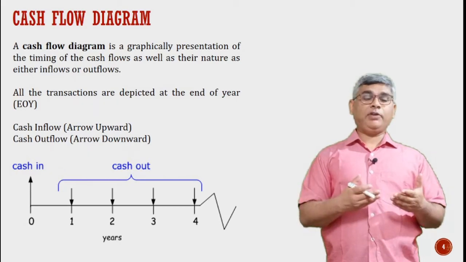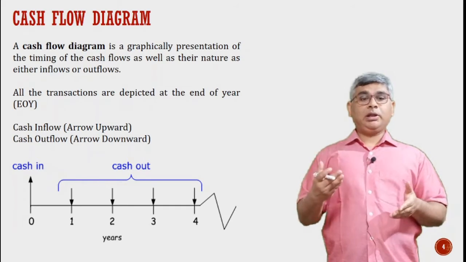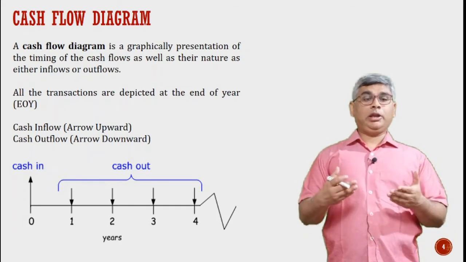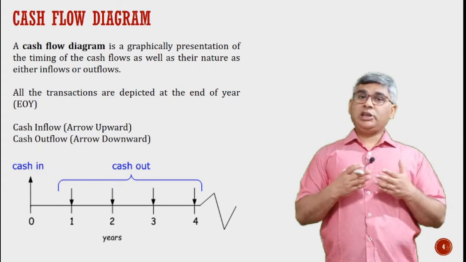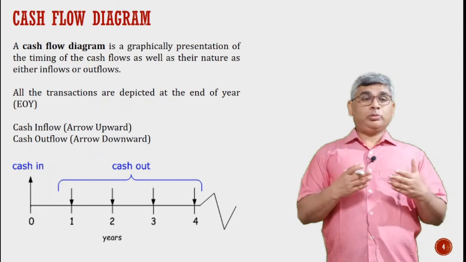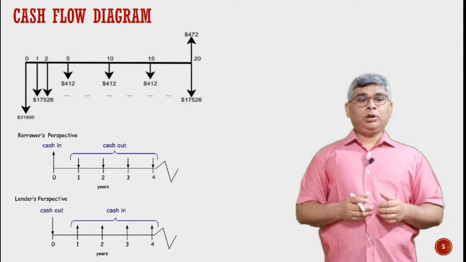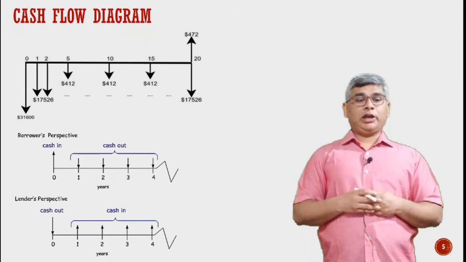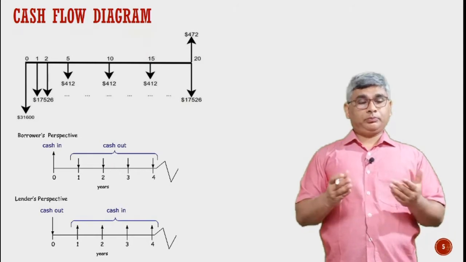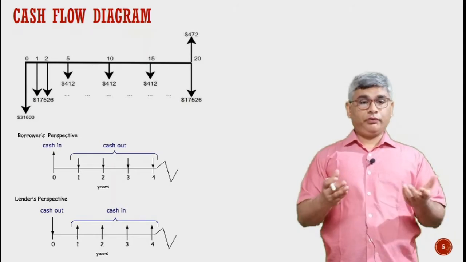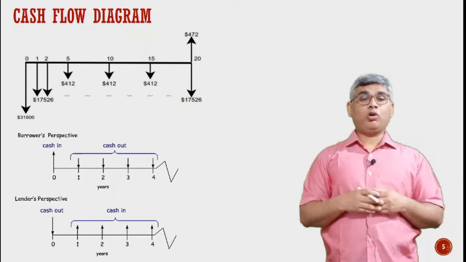If we are having some credit, it will be denoted by an arrow upward, and if we are having some debit, it will be depicted by an arrow downward. Vice versa we can also use, but the same nomenclature or the same terminology must be followed throughout the problem. So this is a typical representation of a cash flow diagram. We are having arrows which show the amount or the degree of investment, and their direction basically depicts whether the cash is inflow or the cash is outflow.